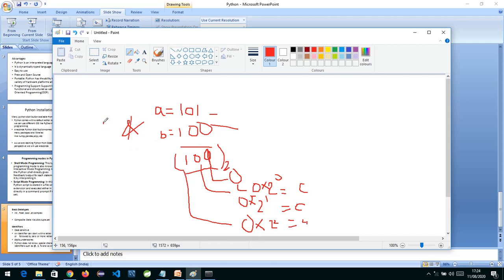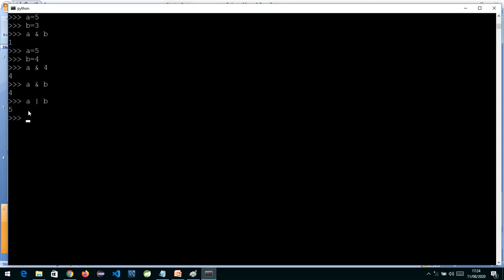So instead of AND, if I am using the OR operator over here, OR says if any bit is 1, the final outcome will be 1. So 1 plus 0 will be 1, 0 plus 0 will be 0, and 1 plus 1 also will be 1. So the final binary equivalent we get is 101, and the decimal equivalent of 101 is 5. That is what we are getting over here.